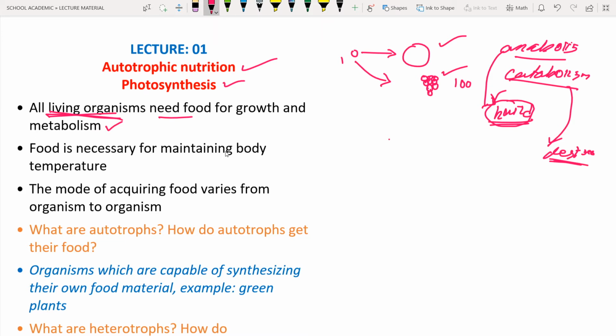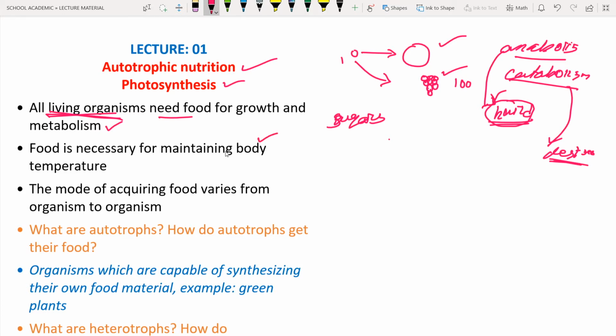Next, food is necessary for maintaining the body temperature. For example, if you eat any food material, it contains sugars. These sugars enter into the cells and they are responsible for the production of energy and also the production of some amount of heat, or you can call it body temperature.